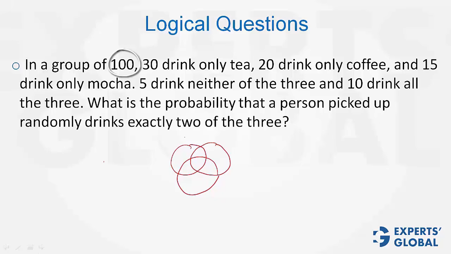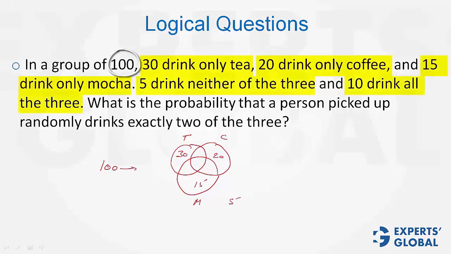In all, there are 100 people we know. Tea only is 30. Coffee only is 20. Mocha only is 15. 5 drink none of the 3. And 10 drink all 3. What is the probability that a person picked up randomly drinks exactly 2?